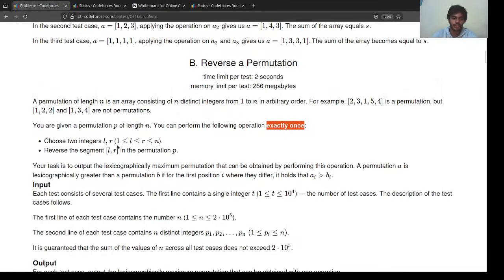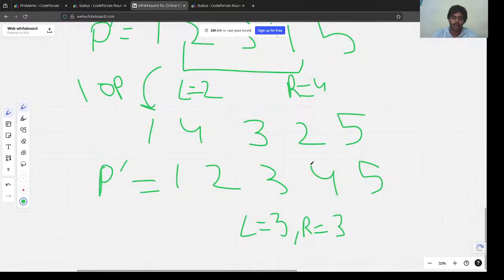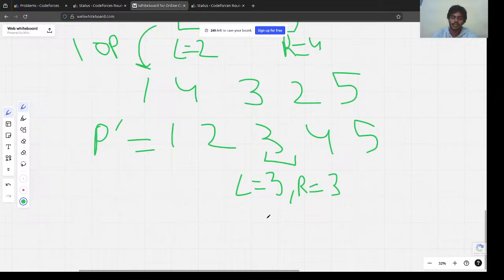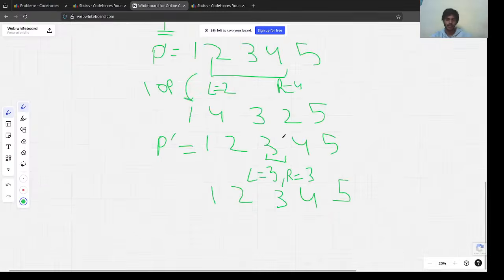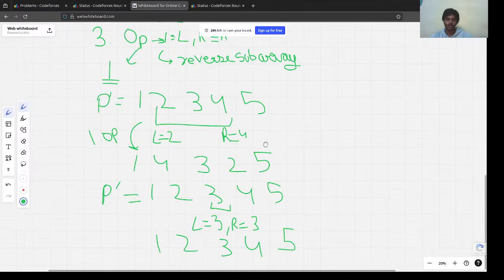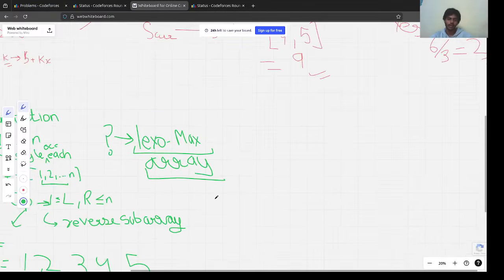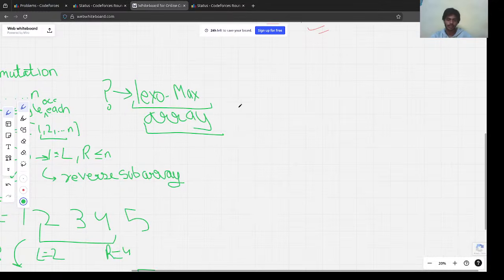The constraints here, l is less than or equal to r, and we basically reverse this segment, so this would result in the same array, right? So don't worry, theoretically we can perform no operations basically. Okay, got it. So this is an operation. Now, what's the lexicographically maximum array?